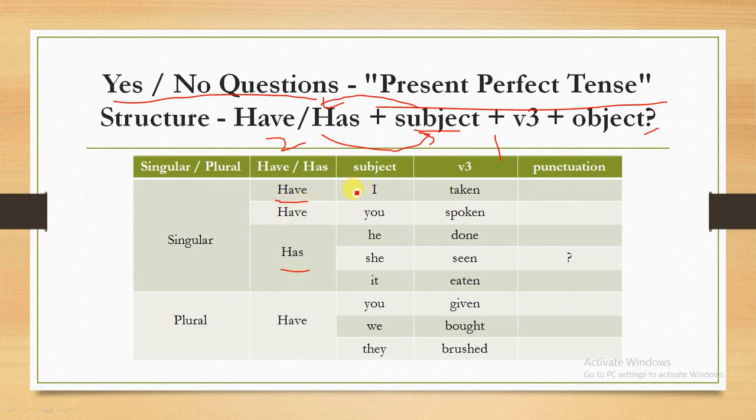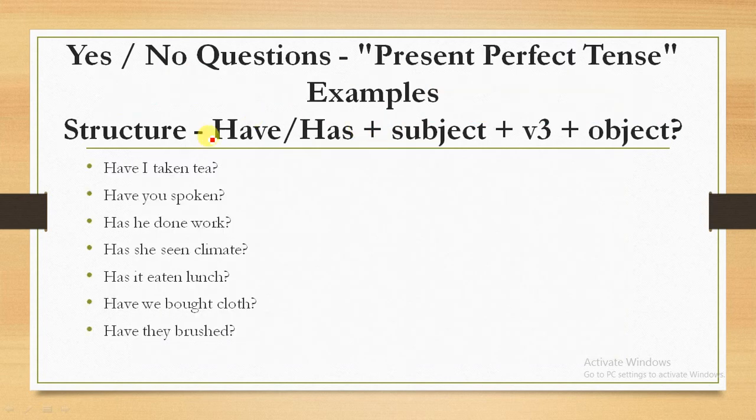Here is the subject, this is the first person, this is the second person, and he, she, it is the third person. Suppose we want to create a sentence, I'll simply say, has he spoken, and it is a question. This type of yes or no question we can create by just replacing the subject with have or has. Now we will go through some examples.